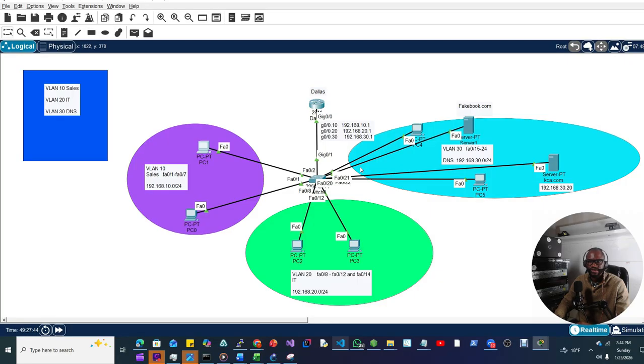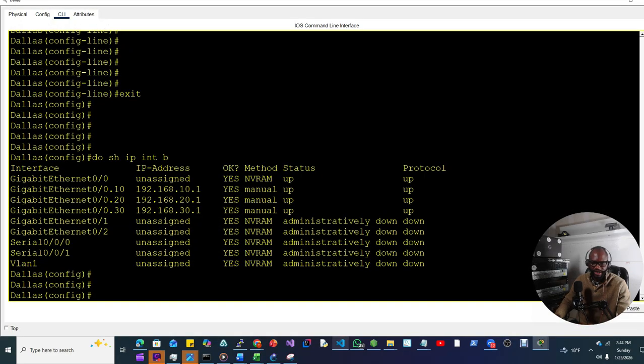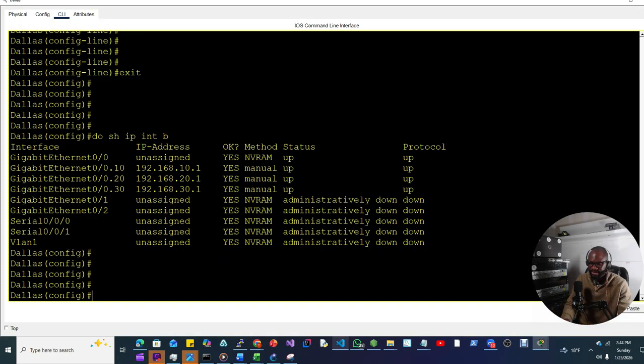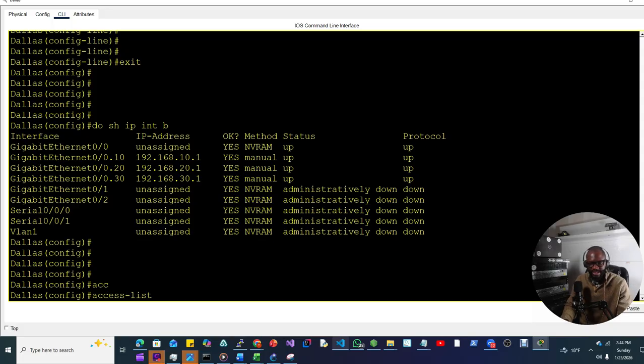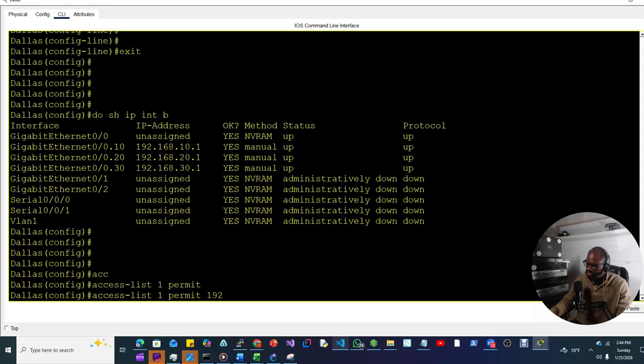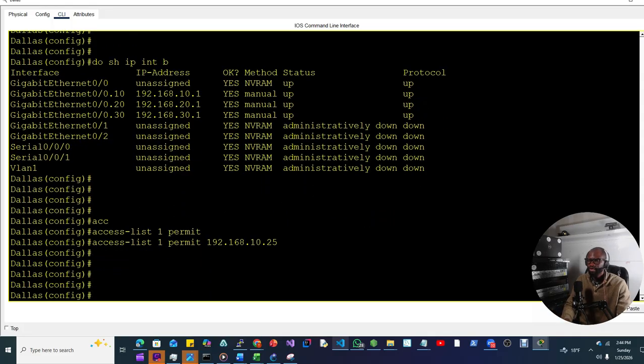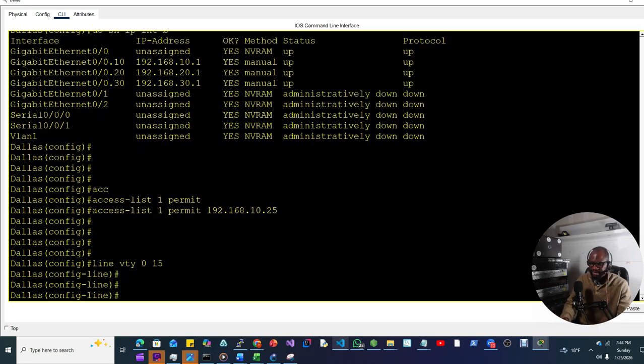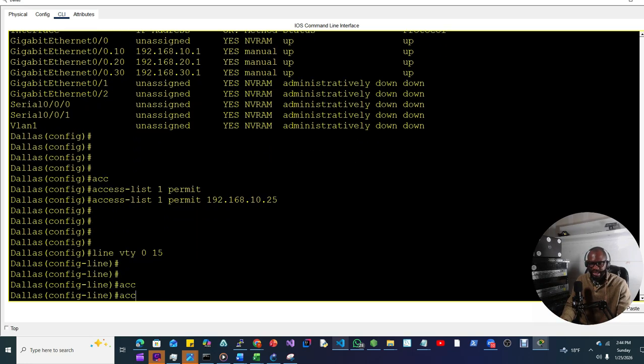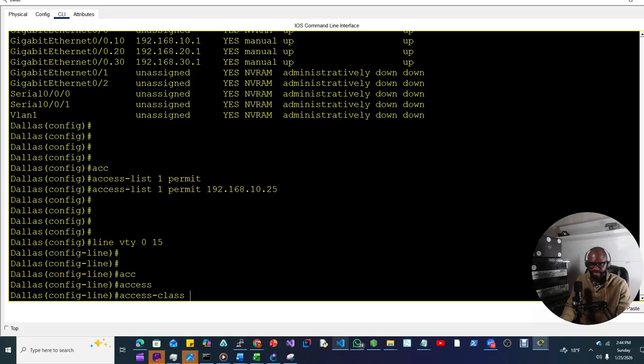We go to the router and create an access control list: access-list 1 permit 192.168.10.25. Then we apply it to the line VTY 0 through 15 with access-class 1 in.